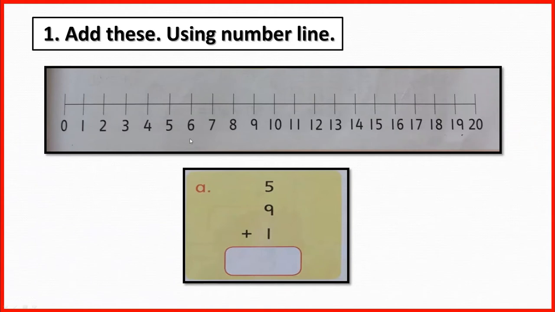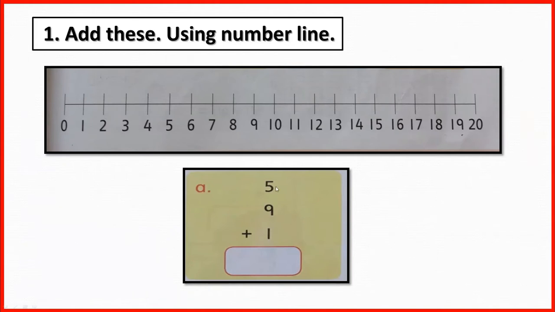Let's jump 1, 2, 3, 4, 5, 6, 7, 8, 9. So what number comes? Yes, 14. That means 9 plus 5 equals 14.